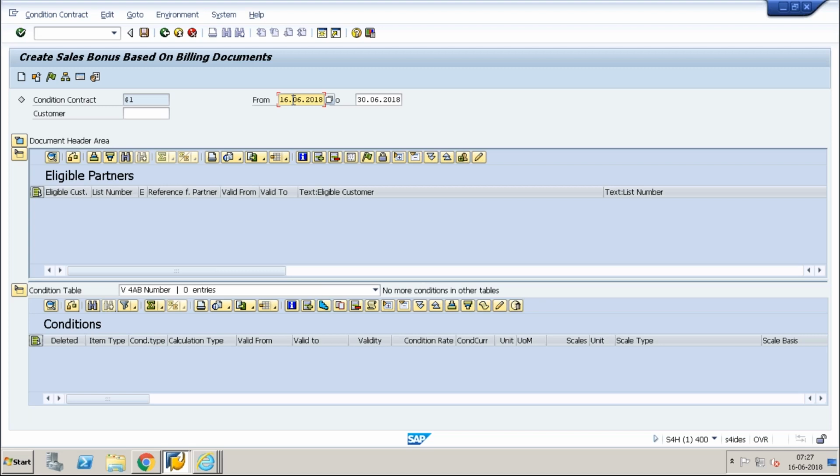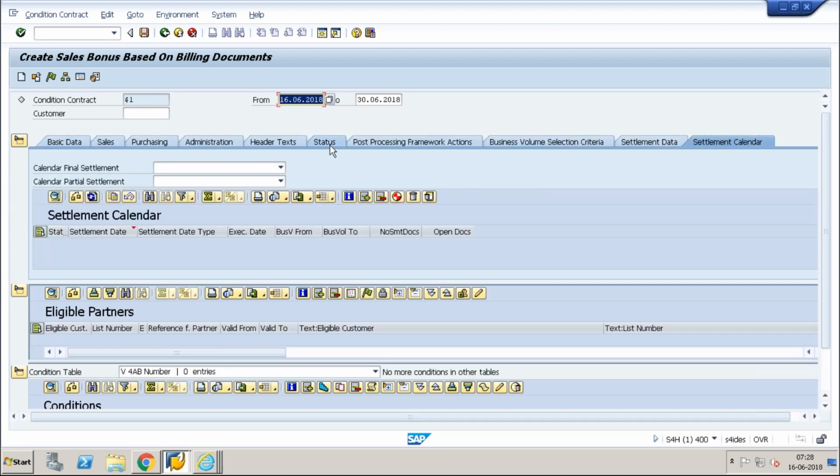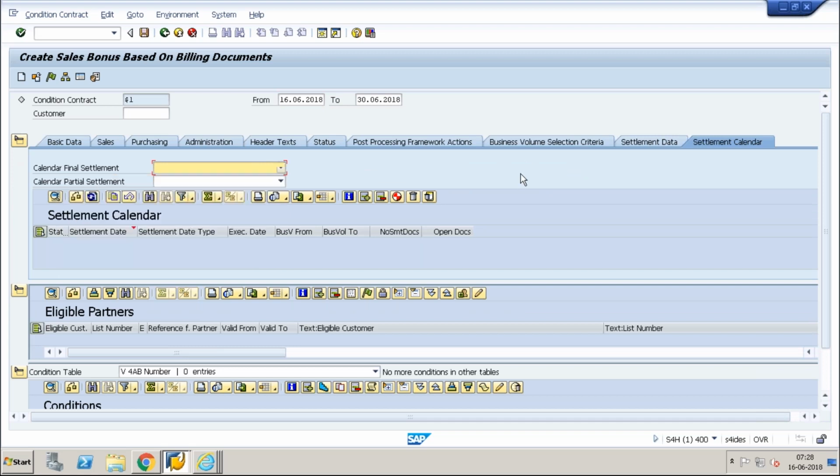Okay, this is only the validity period, not when I have to settle. The settlement we maintain in the settlement calendar, where I maintain on which date I need to settle, whether it's a partial settlement or full settlement. That's what I'm asking.